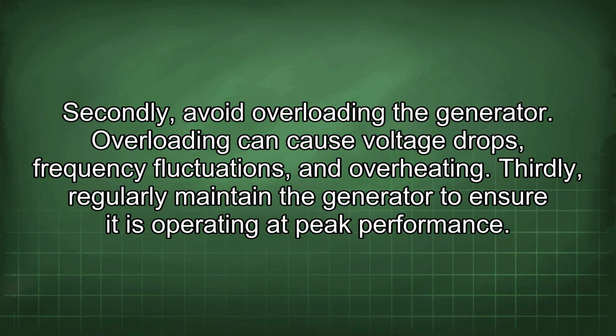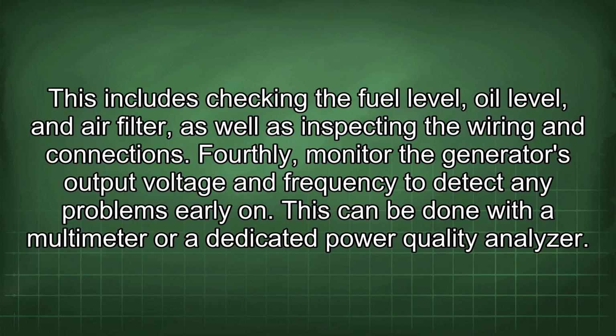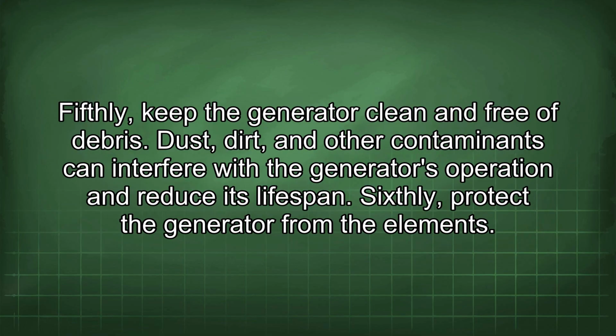Thirdly, regularly maintain the generator to ensure it is operating at peak performance. This includes checking the fuel level, oil level, and air filter, as well as inspecting the wiring and connections. Fourthly, monitor the generator's output voltage and frequency to detect any problems early on. This can be done with a multimeter or a dedicated power quality analyzer. Fifthly, keep the generator clean and free of debris. Dust, dirt, and other contaminants can interfere with the generator's operation and reduce its lifespan.